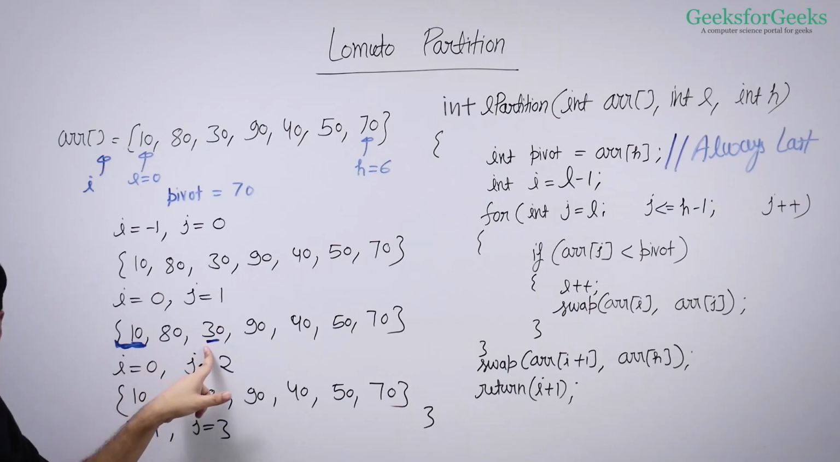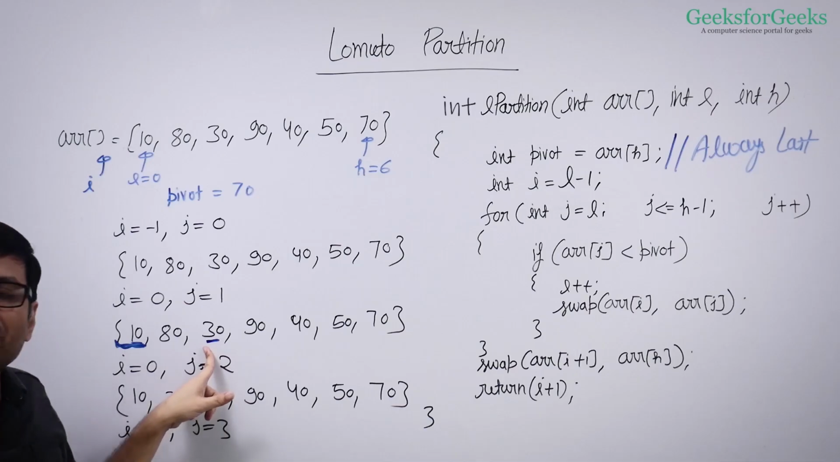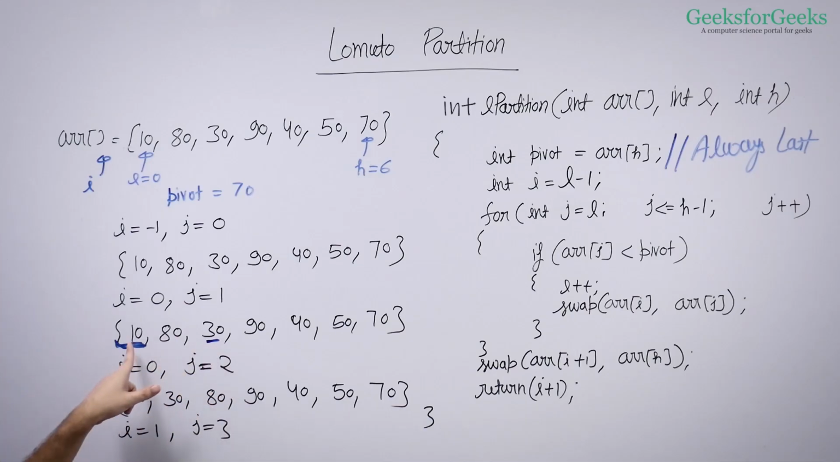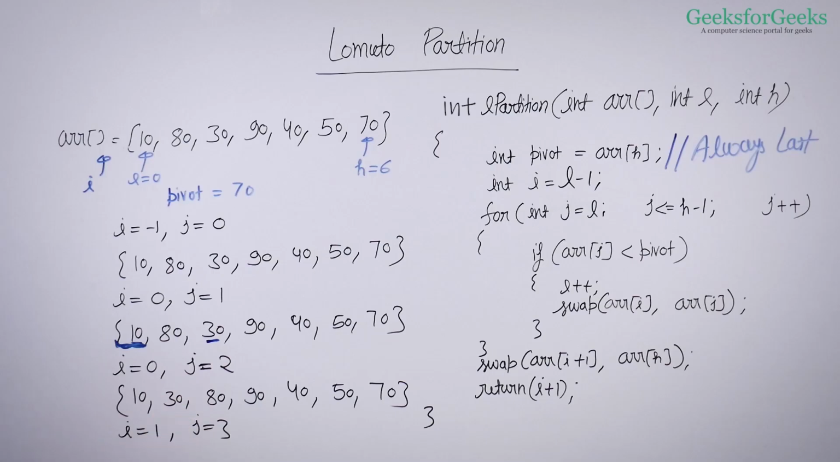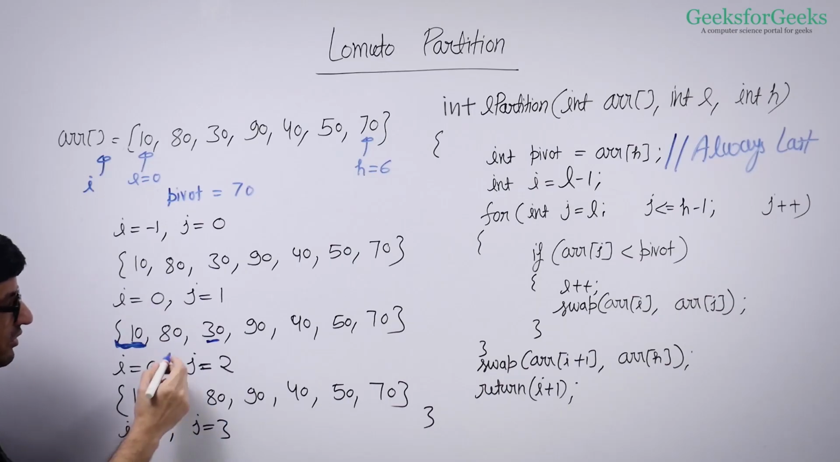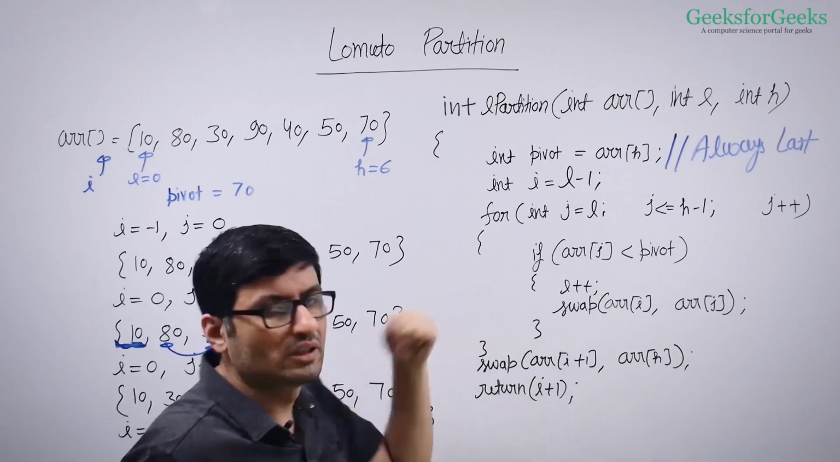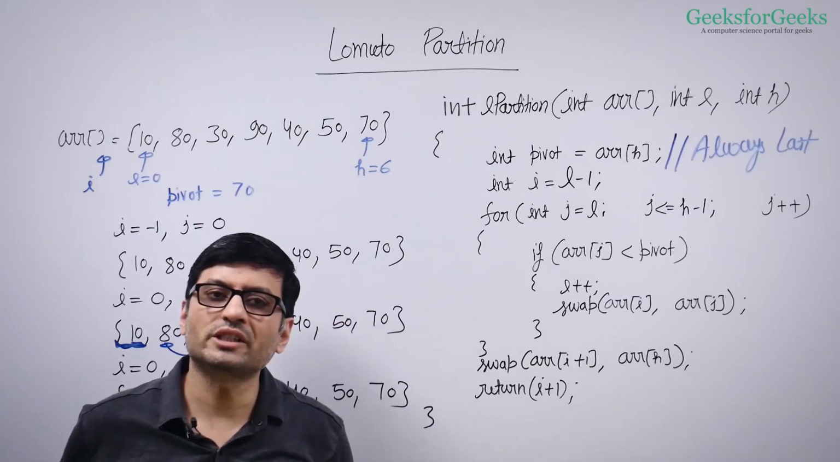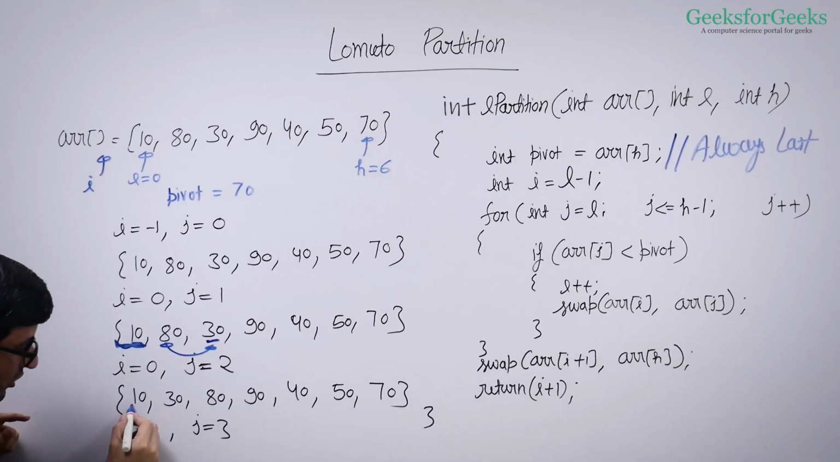So what happens when you compare 30 and 70? 30 is actually smaller. And what do we do in the smaller case? We increment the window of smaller elements. So i now becomes 1 and we swap these two. So 30 and 80 are swapped. So you have 10, 30, 80. So these two elements are swapped by this statement. You increment the window of smaller elements and then you do swapping. And your i becomes 1 now. So your window of smaller elements is this.